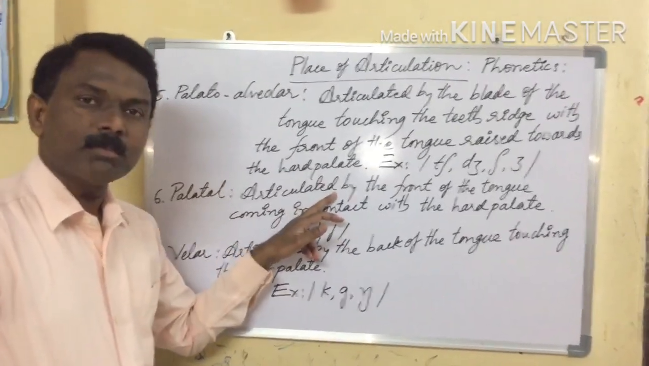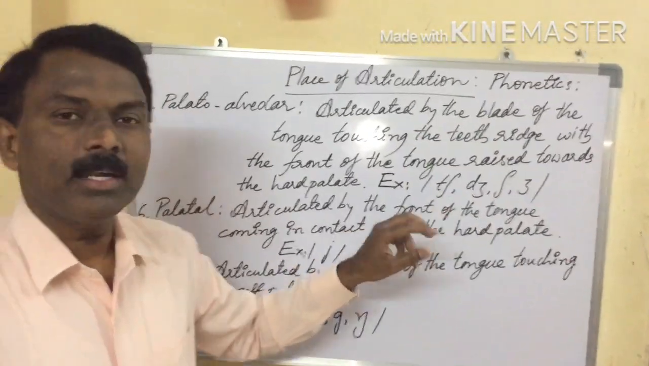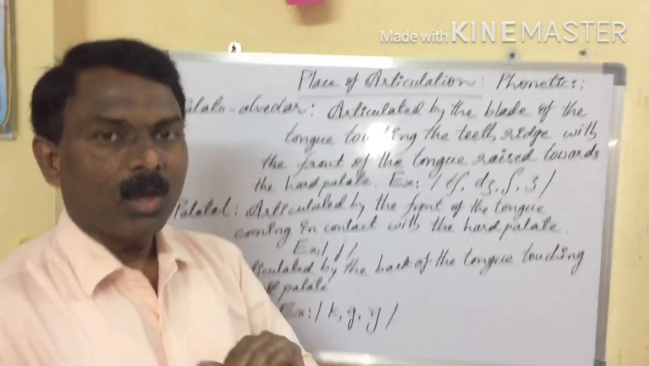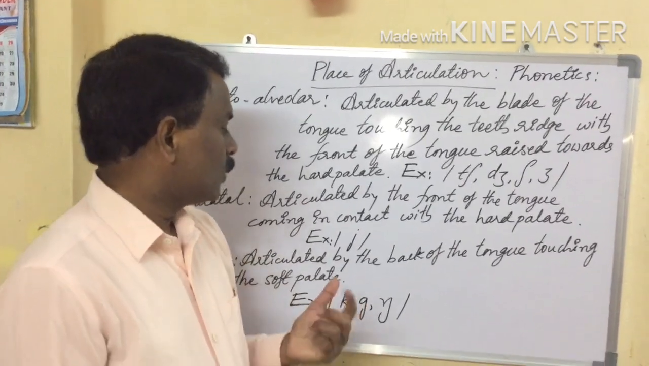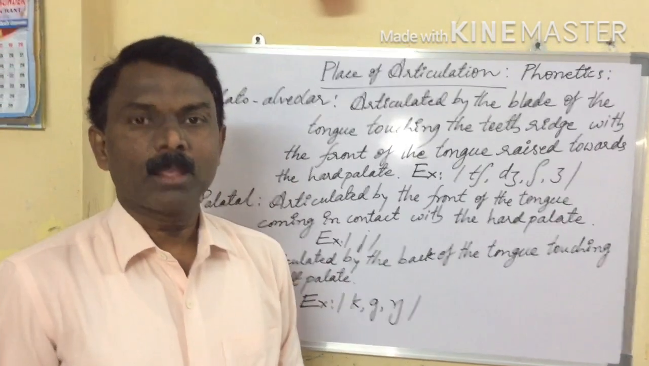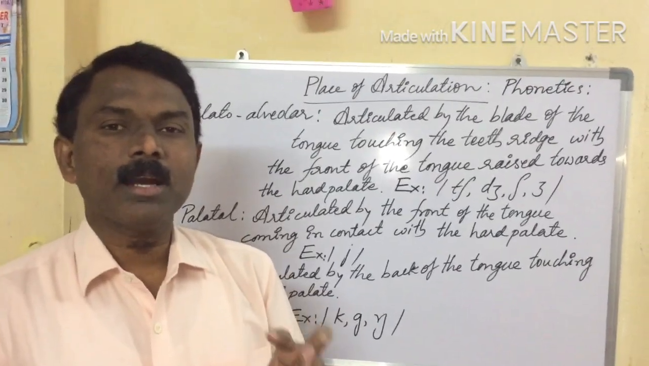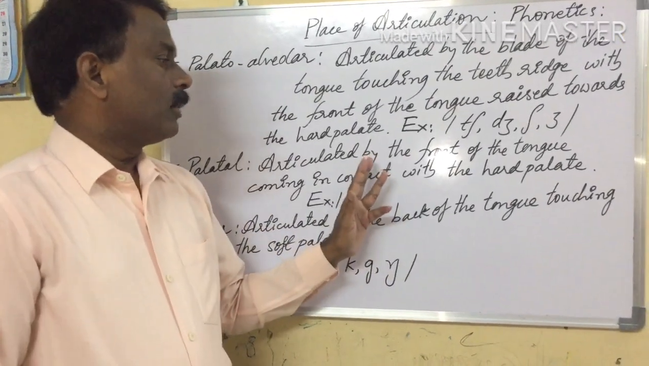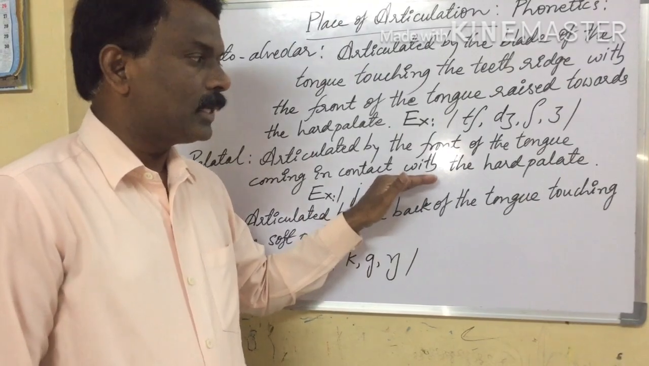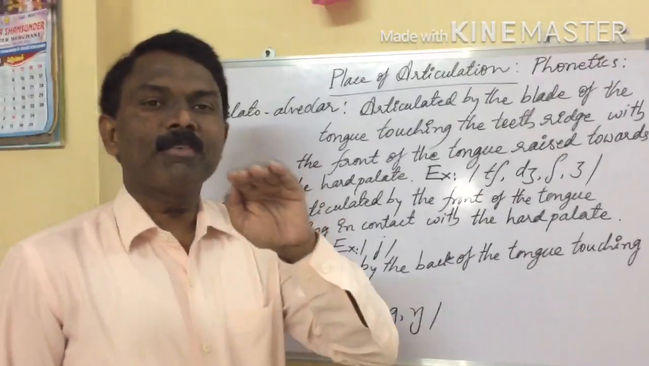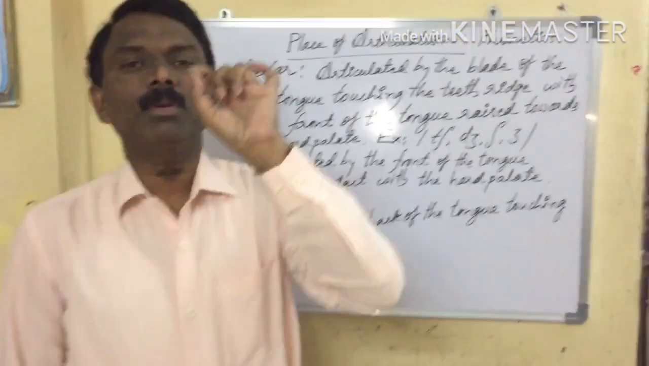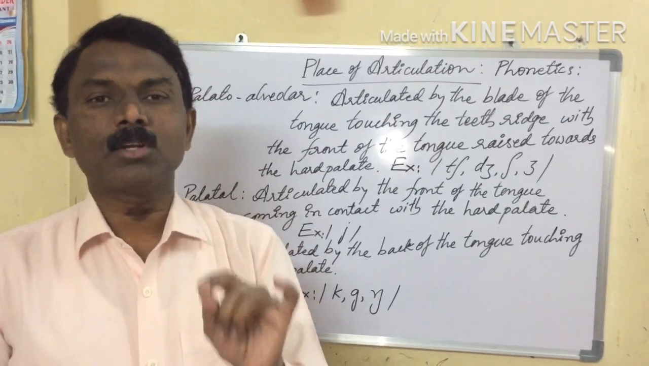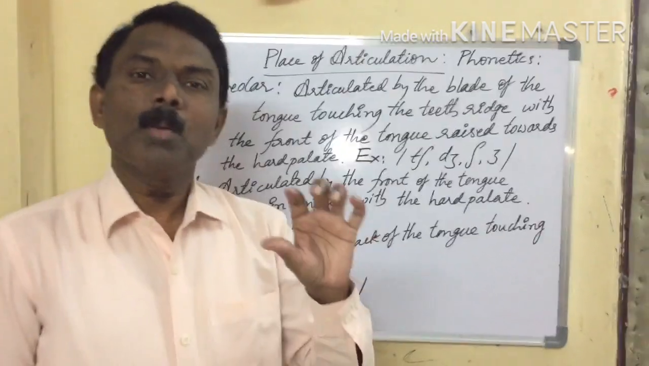Next one, palatal. It is articulated by the front of the tongue coming in contact with the hard palate. What is the sound? Only one sound, ya. This ya sound is called palatal. Why is it called palatal? The front of the tongue comes into contact with the hard palate while producing the ya sound. That's why this ya sound is called palatal.